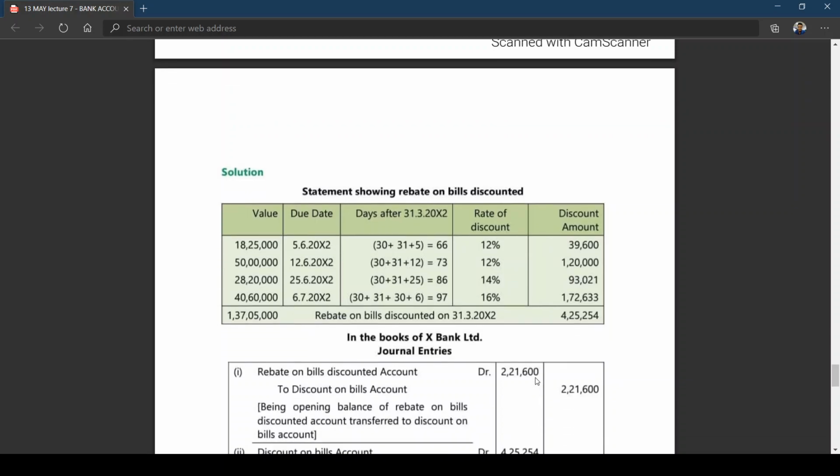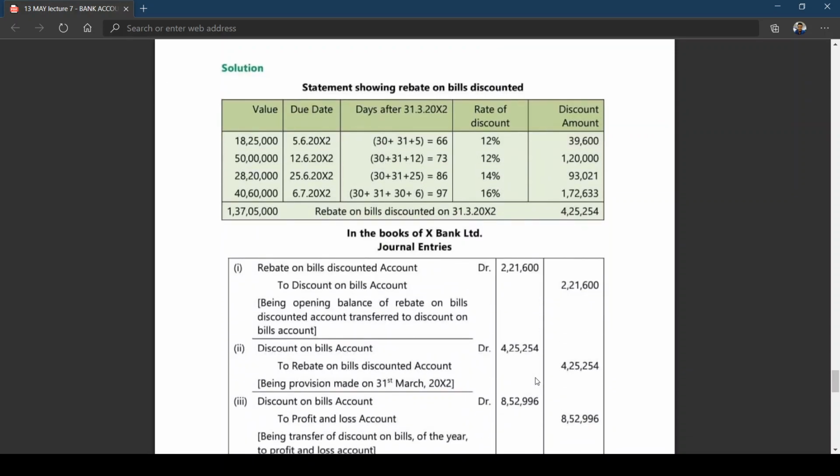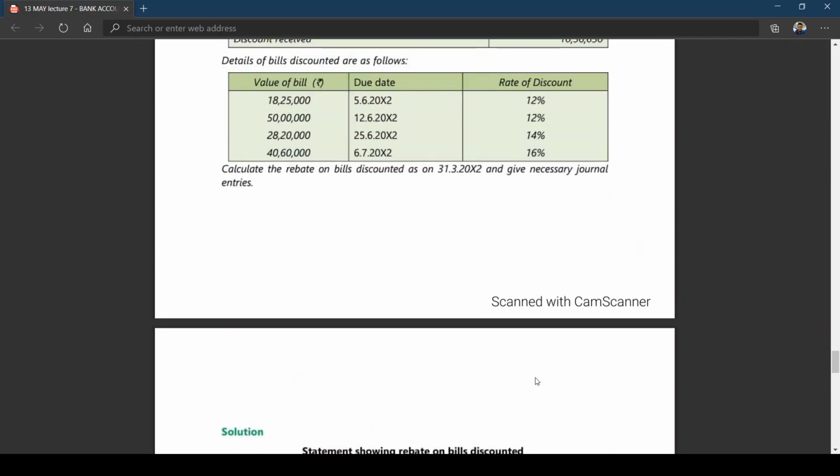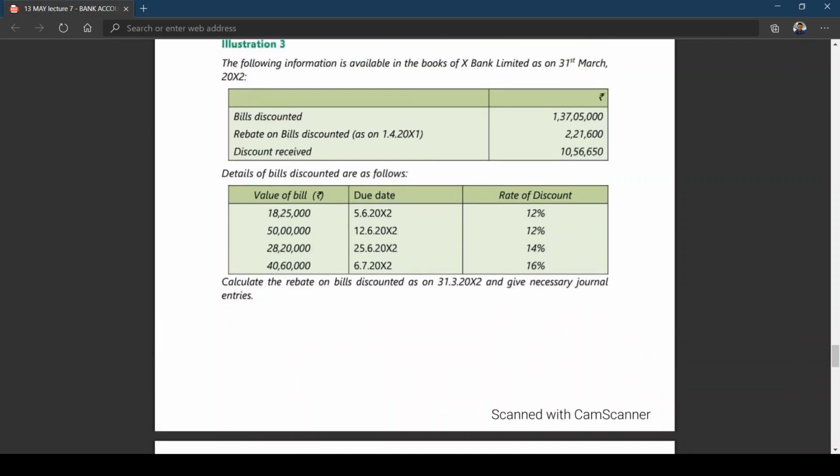Now, I think without me telling anything, you'll understand the entry for this. Rebate on bills discounted to discount on bills. Previous rebate, what is the previous opening rebate? You can see 2,21,600.